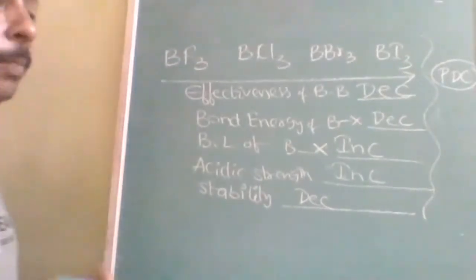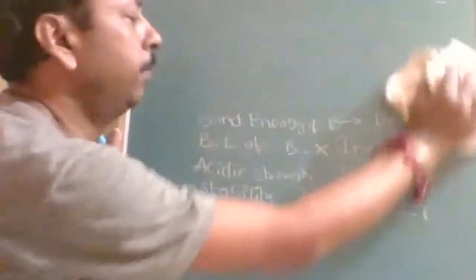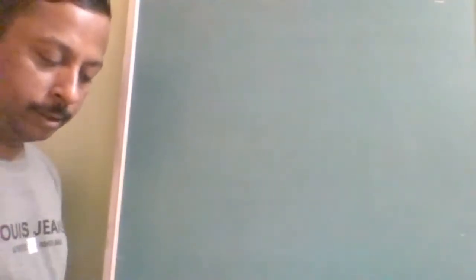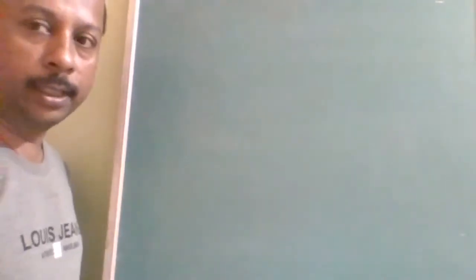So this is all about the back bonding of the first kind. Back bonding of which kind? First kind. So let's start with back bonding and its consequences. Write down back bonding and its consequences.